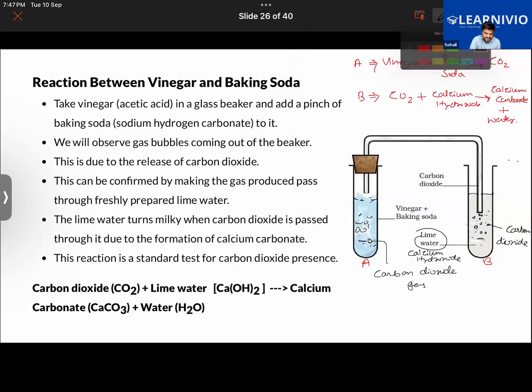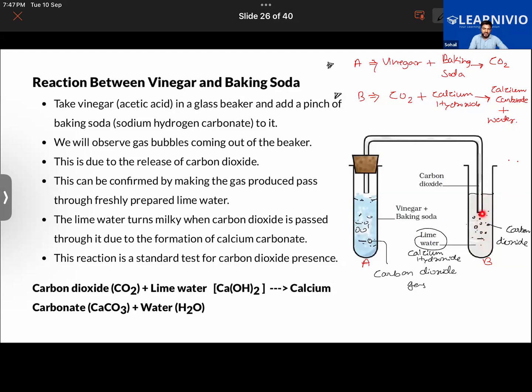So in both the cases, these are the examples of two chemical changes or not? Yes. Both of them are chemical changes. Okay. An important thing to be noted down here, that when carbon dioxide gas passes into this beaker containing lime water or calcium hydroxide, and the reaction between carbon dioxide and calcium hydroxide takes place, this lime water turns milky in color. The lime water turns milky when carbon dioxide is passed through it.